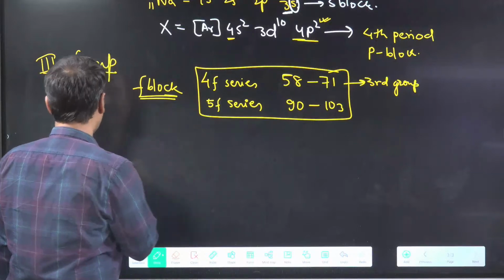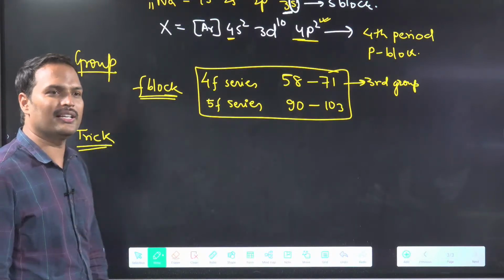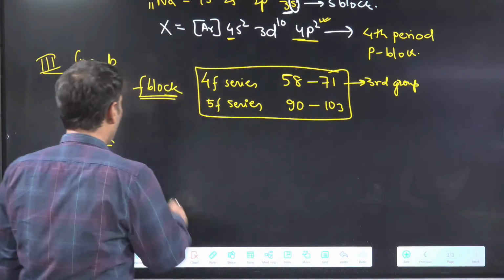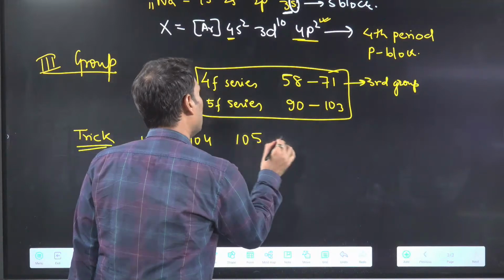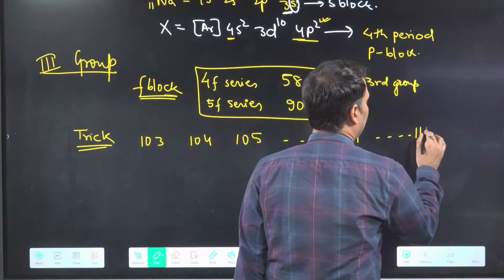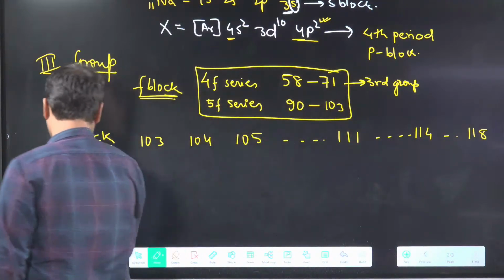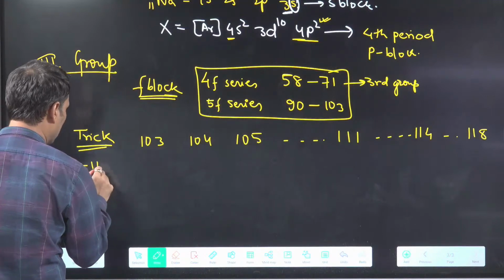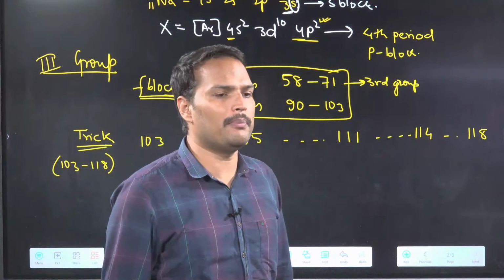Okay. Then there is an interesting twist. What interesting trick is there? From 103 to 118, last 2 digits are their group number.